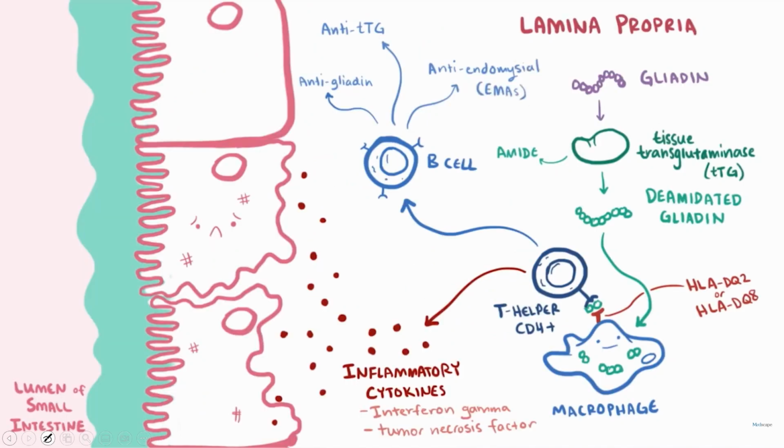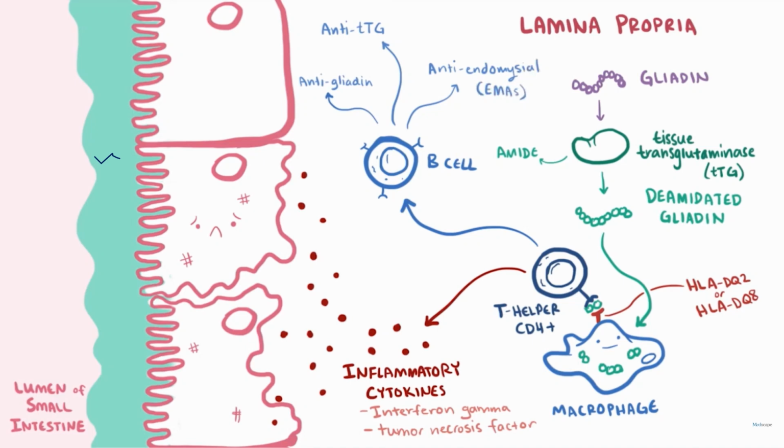So once it is processed and presented onto MHC2, it is going to be recognized by T helper cells, and then a number of things are going to happen. It is going to release inflammatory or pro-inflammatory cytokines such as interferon gamma and tumor necrosis factor alpha. These inflammatory cytokines act on the enterocytes and ultimately damage them. Once they are damaged, the entry of gliadin will be more facilitated, so more gliadin comes into the lamina propria. That is one way. Once it is damaged, more damage is going to happen.